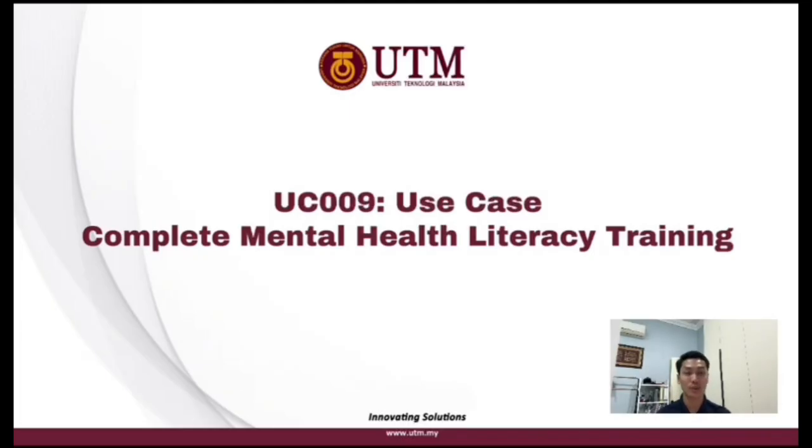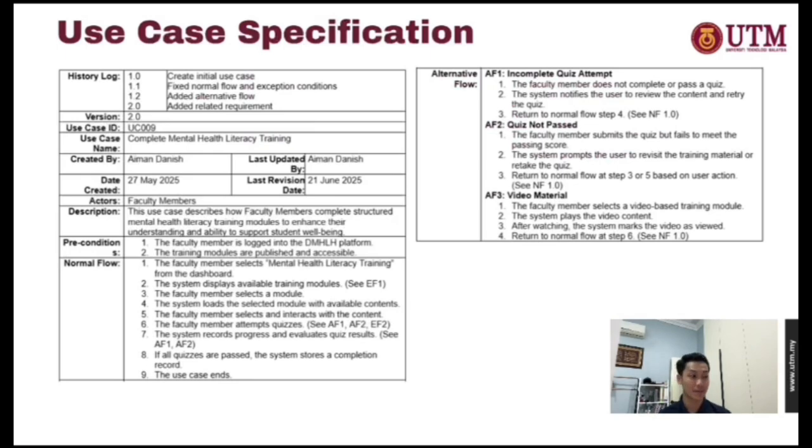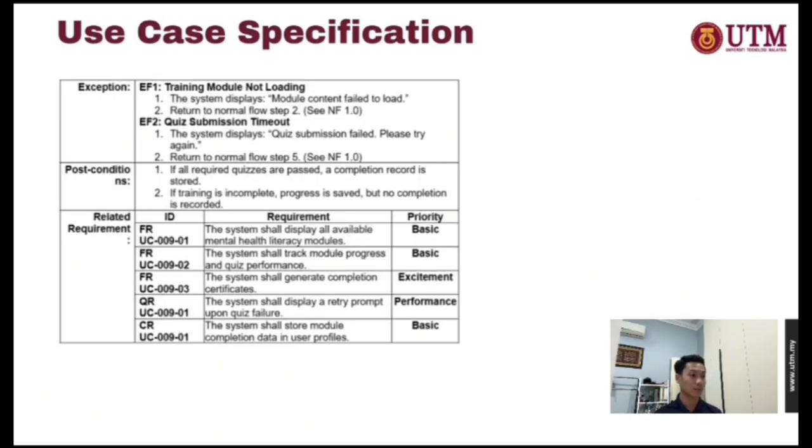Now I'm going to demonstrate to you UC009, complete mental health literacy training. Here is the use case description. I have 3 alternative flows: incomplete quiz, quiz not passed, and video material, and 2 exception flows: training module not loading, and quiz submission timeout.